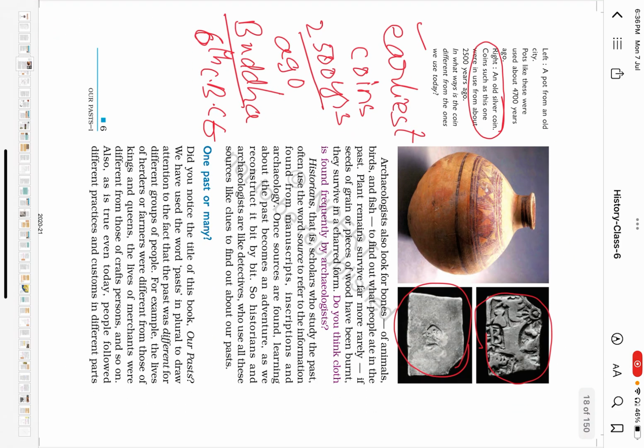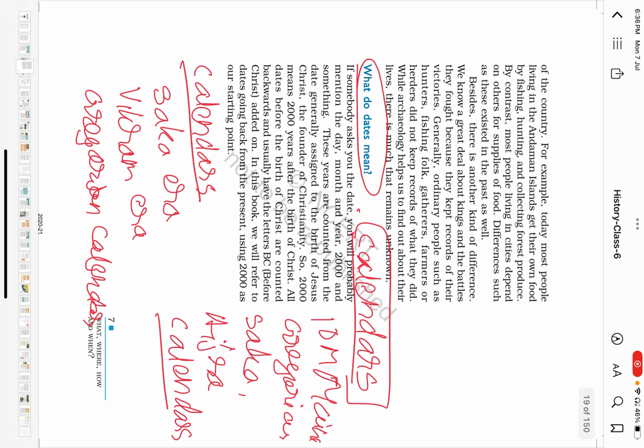Next, we discussed the possibility of a question regarding the earliest coins dating to 2500 years ago, which is the 6th century BCE. And finally, the dates of different calendars, the Saka era. There have been questions regarding the Saka era and Vikrama era.